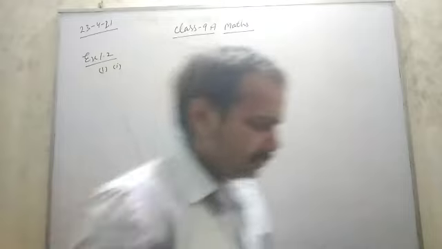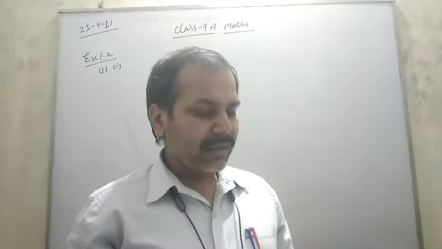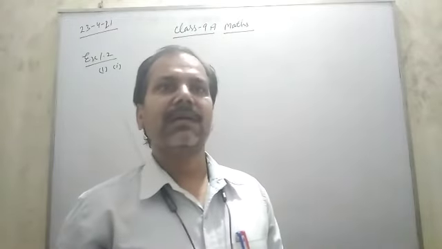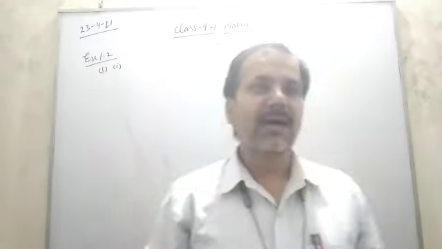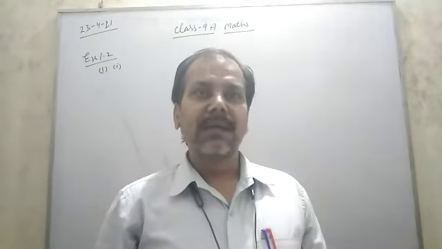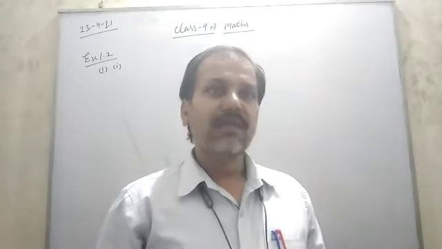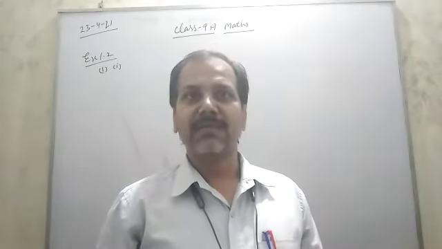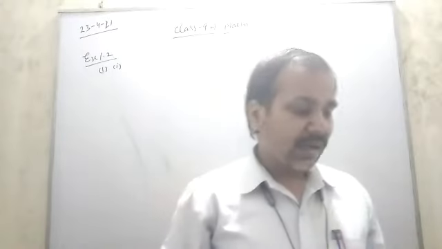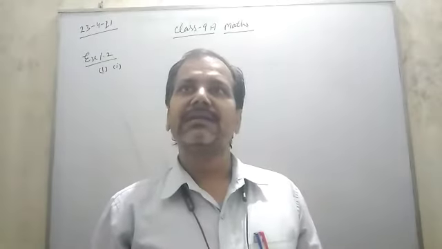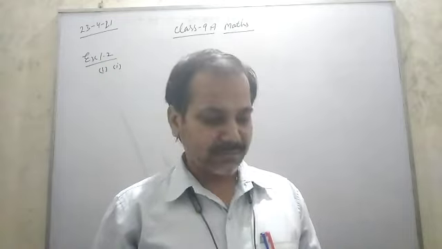So first question, first part, every irrational number is a real number. Yes, it is true. Because the collection of rational and irrational numbers together are called real numbers. Or in real numbers, irrational and rational both exist.